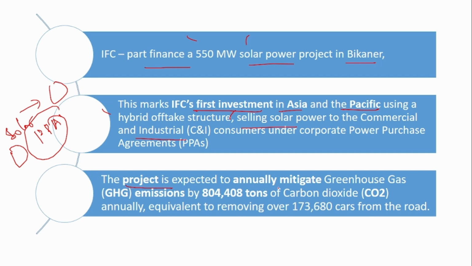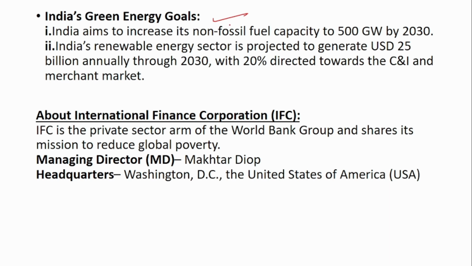This project is expected to mitigate around 8,04,408 tons of carbon dioxide annually, which is equivalent to removing around 1,73,680 cars from the road. India's green energy goal is to increase its non-fossil fuel capacity to 500 gigawatt by 2030, and the renewable energy sector is projected to generate an income of $25 billion annually through 2030, and 20% of this will be directed towards the consumer and industrial purpose.